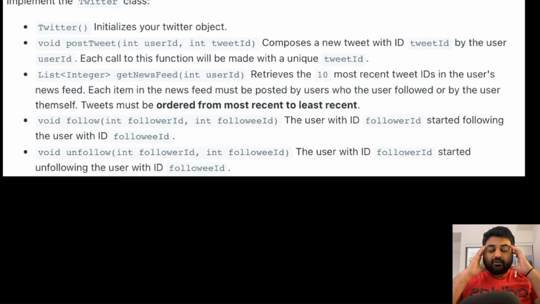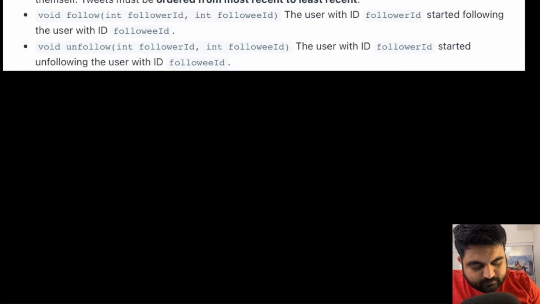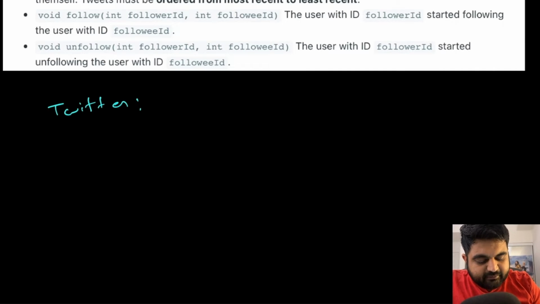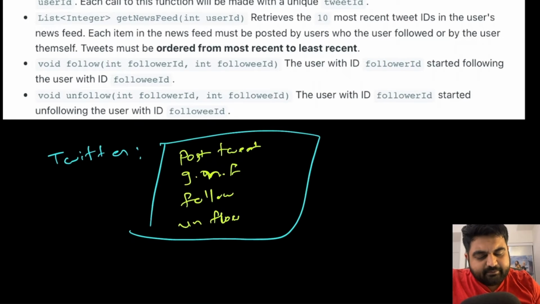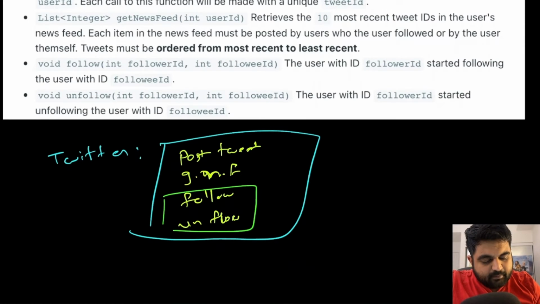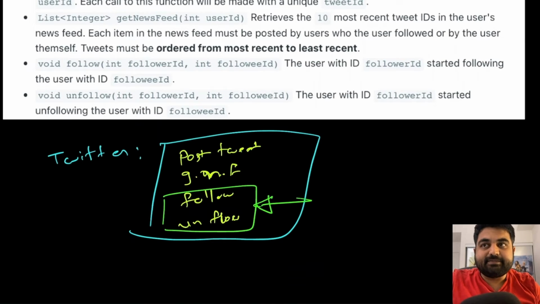So let's try to think and document all the things that we need to create. Okay, number one thing is we need to create a Twitter class. Now in this particular Twitter class we need to generate four methods. Now logically, let's start thinking about each one of them one by one. So let's take the small problems first, because if you can't solve the hard part, solve the easy part first.